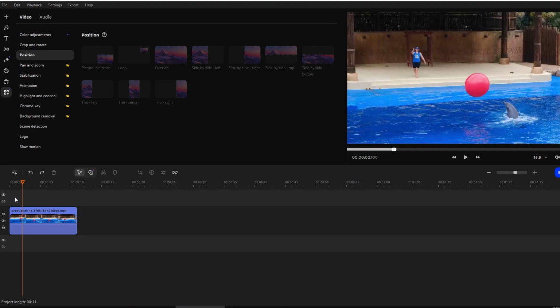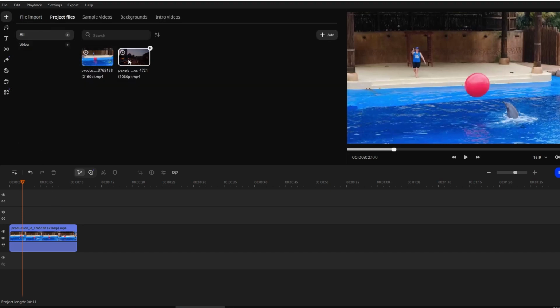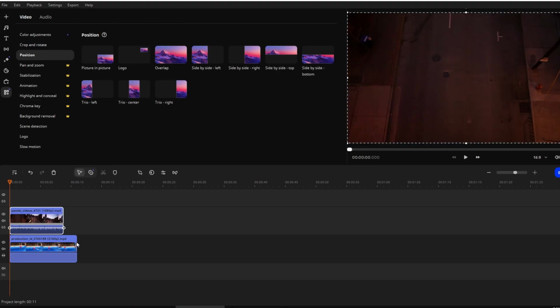Directly on a video track in your timeline, hover over Add Extra Track and select Add Video Track. Drag the clip you want as the background onto the bottom video track. Drag the clip you want to overlay onto the video track above it.